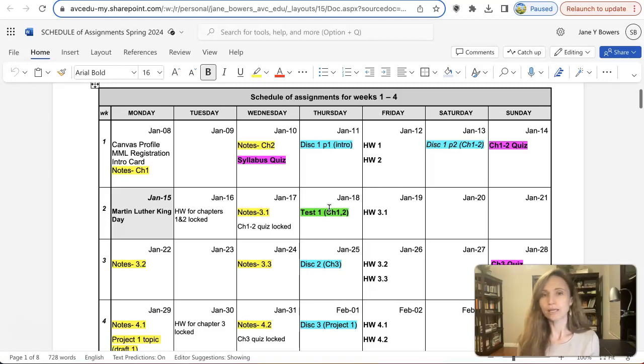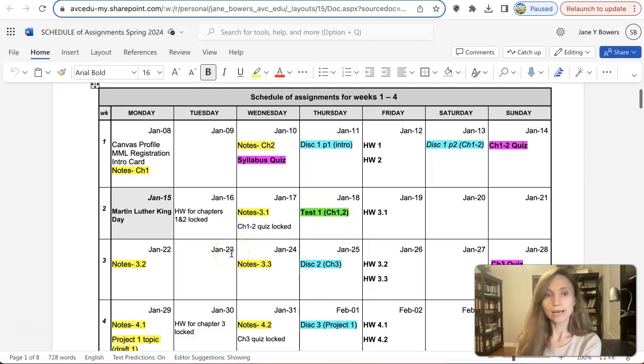The tests are usually 1.5 to 2 hours. So for that hour or 2 hours, you need to plan to have a quiet space where you can take tests. If you don't have that space, feel free to email me and I will arrange something for you in the assessment center here on campus on ABC.